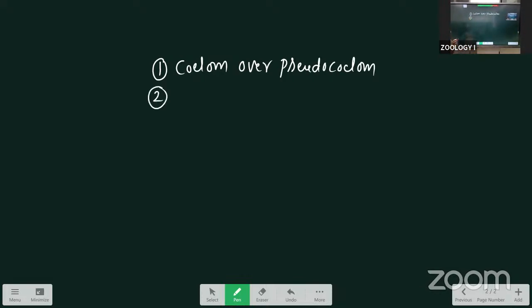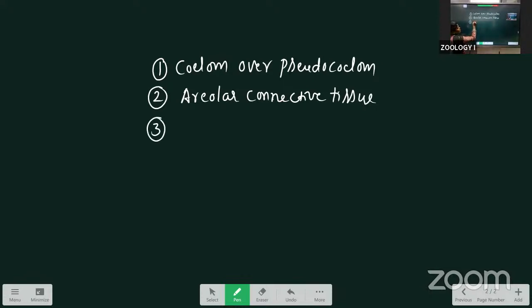Next, we discussed the areolar connective tissue, and next, glandular epithelium.